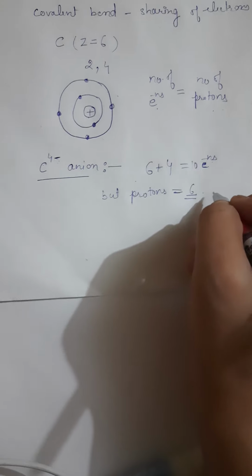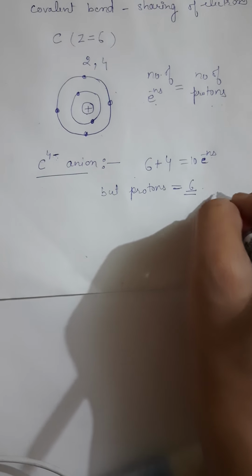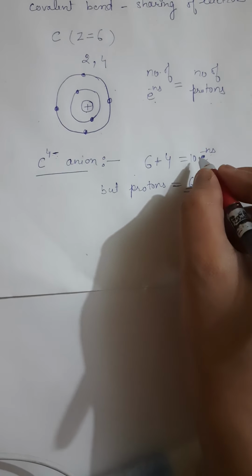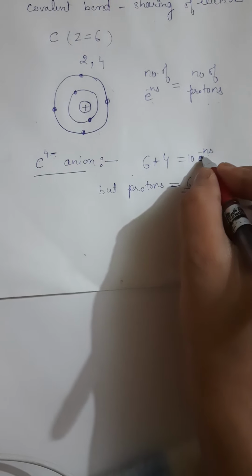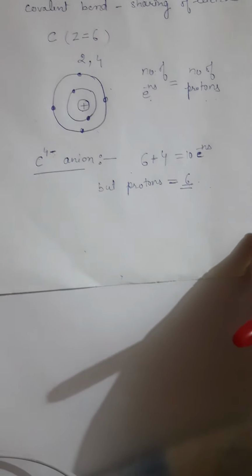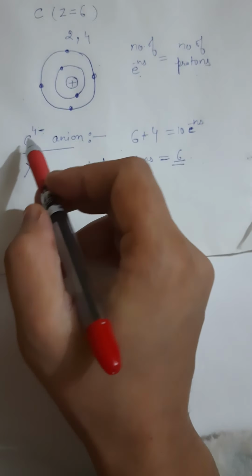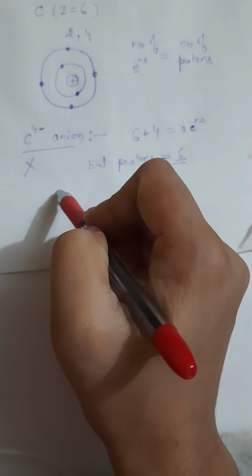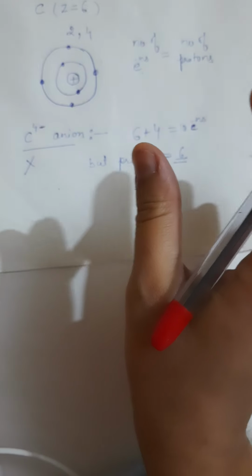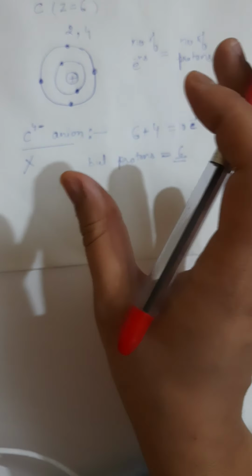So that is why the C4 negative anion is not easy to form.